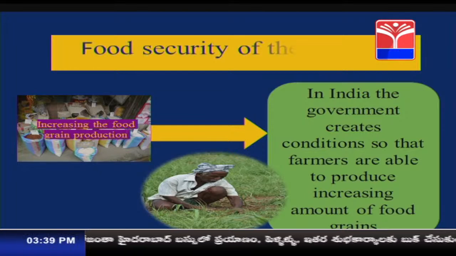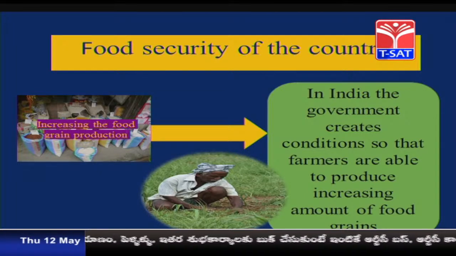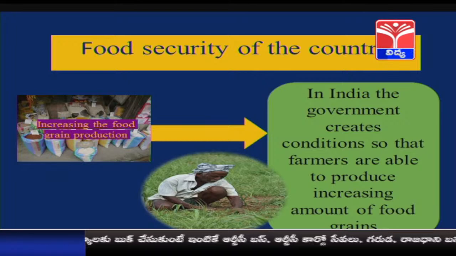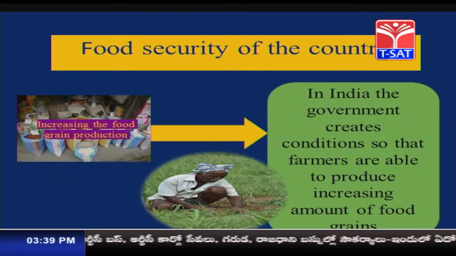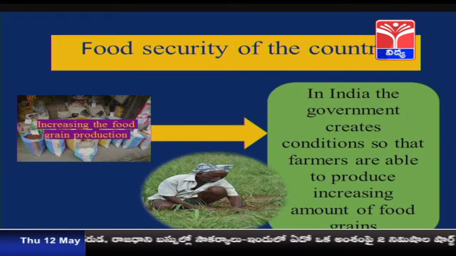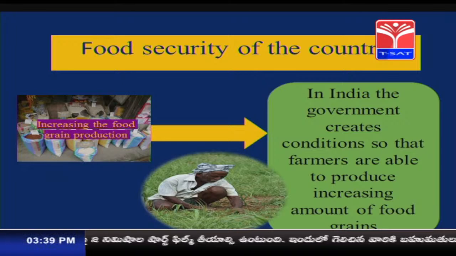So, what has to be done? Food security of the country. The first thing they have to do is increase the food production. Increasing the food grain production has to be done, and in India the governments create conditions so that farmers are able to produce increasing amounts of food grains. The amount of food grains should be increased so that food can be provided to all the people, and that can be done through increasing the food production.